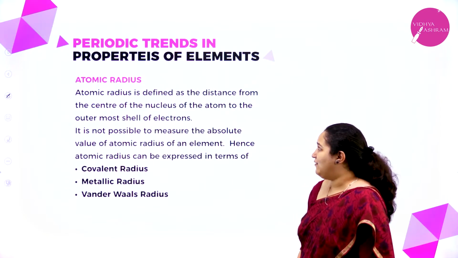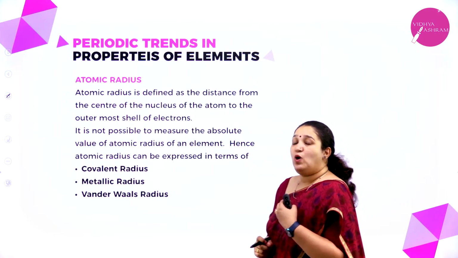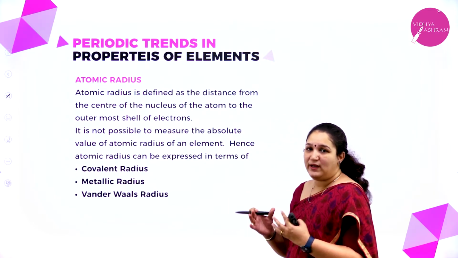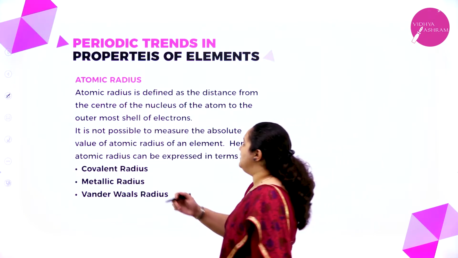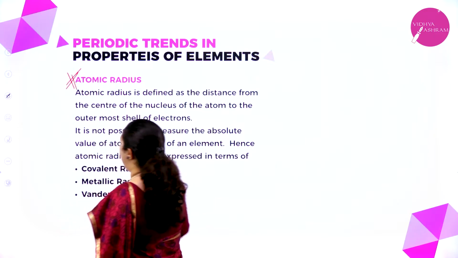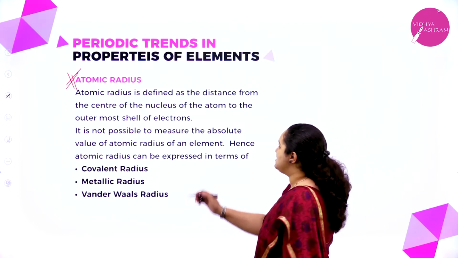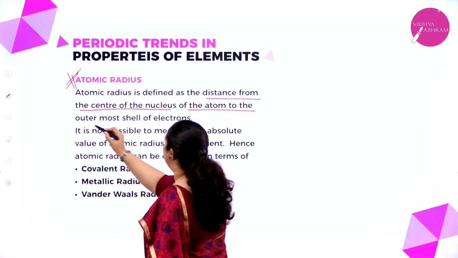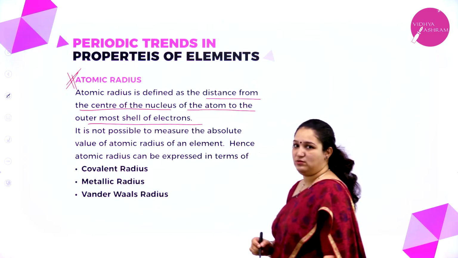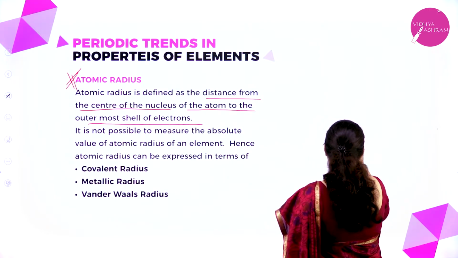Next, what we have is periodic trends in properties of elements. So what is a trend which you can observe in the periodic table? First we are going to look at the physical properties. First we have atomic radius. What do you mean by atomic radius? Atomic radius is defined as the distance from the center of the nucleus of the atom to the outermost shell of the electron. For example, if I take, this is the nucleus, and then I have 2 shells.